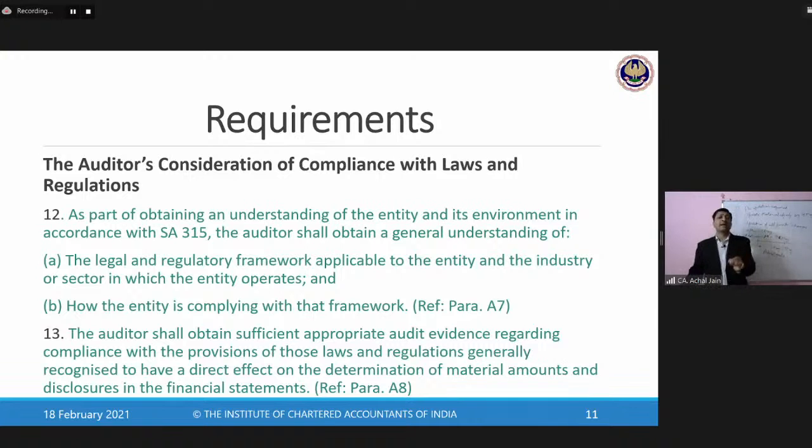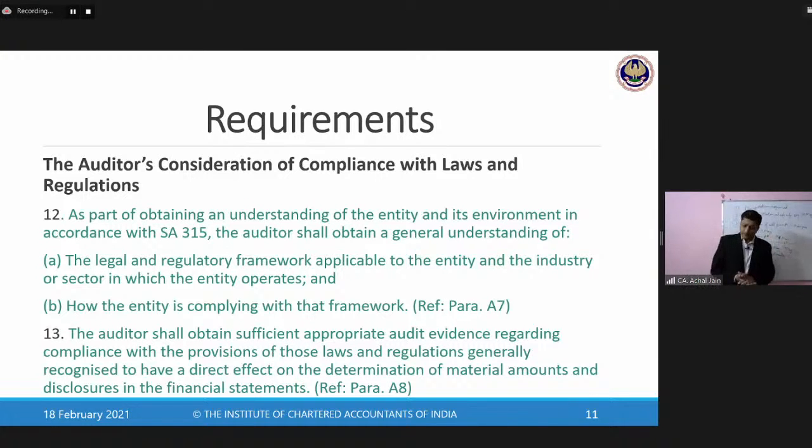And if that impact is significant, the auditor needs to analyze the requirements related to the reporting of such non-compliance. So that responsibility will be on the auditor. But the primary responsibility in relation to compliance of laws and regulations is not something which the auditor needs to take care of.